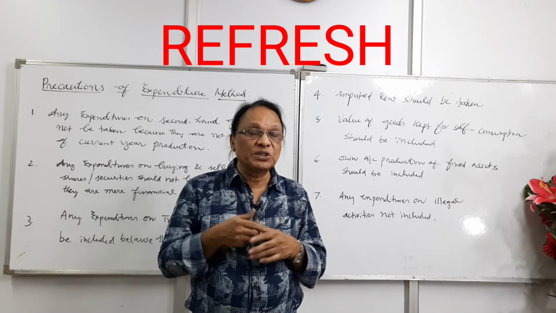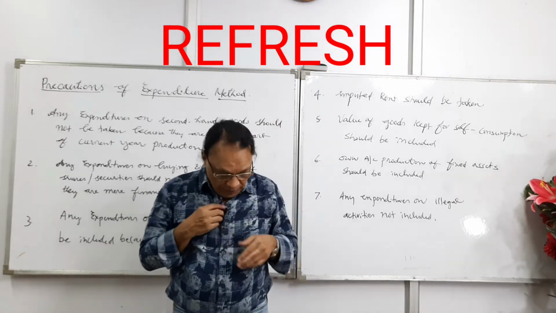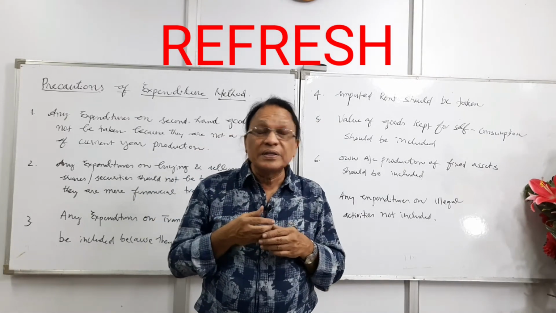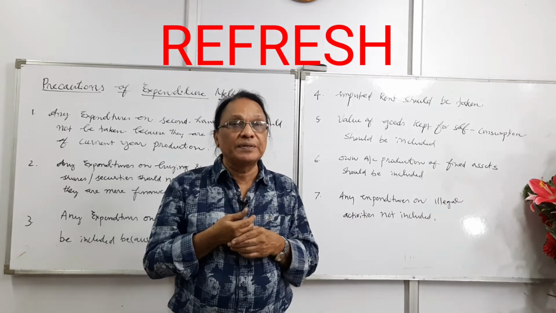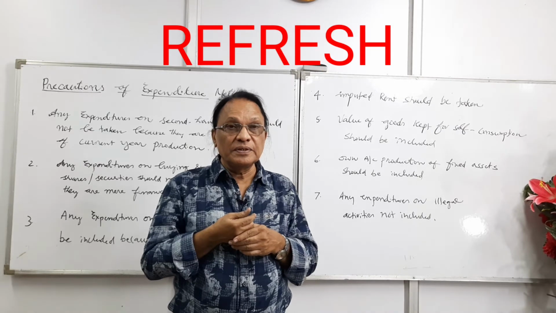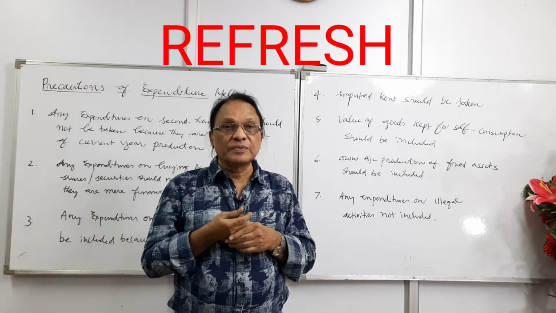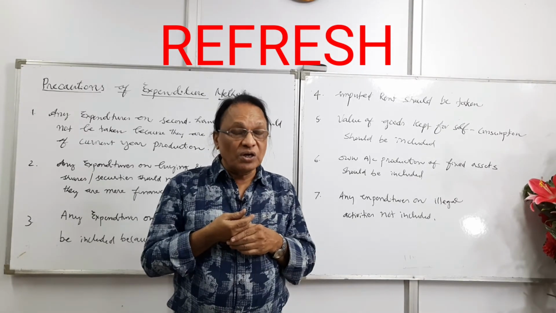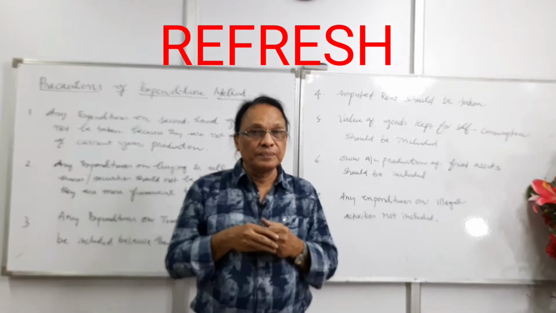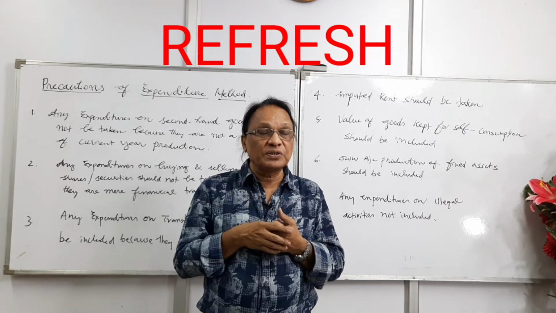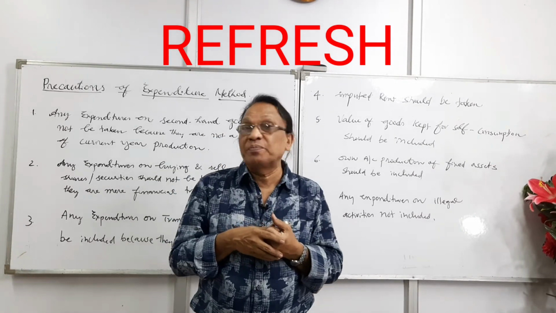For example, by mistake you may include scholarships, subsidies, unemployment allowance. They are not economic activities because no production has taken place. Keep that in mind. You may take illegal incomes, they are not generated. So keep that in mind. Precautions in all the three methods more or less remain the same. So just keep one thing in mind when you are writing the precautions of expenditure method,